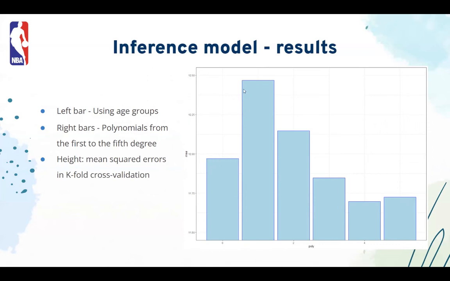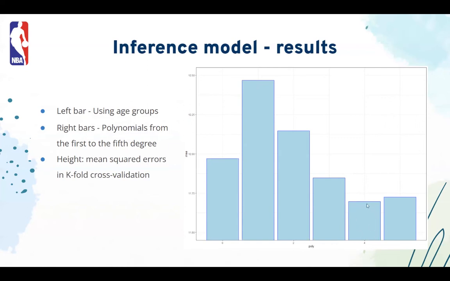The mean square error is way lower than when we didn't have any polynomials or the age groups. So this is the one on the right, and then as we go to the right is when the polynomial degree increases. This is n equals 2, this is 3, this is 4, and this is 5. Theoretically, the best choice in terms of predicting people's salaries is probably the n equals 4 polynomial, but that is very hard to interpret, and I'm not sure if this is what we want in the inference model.